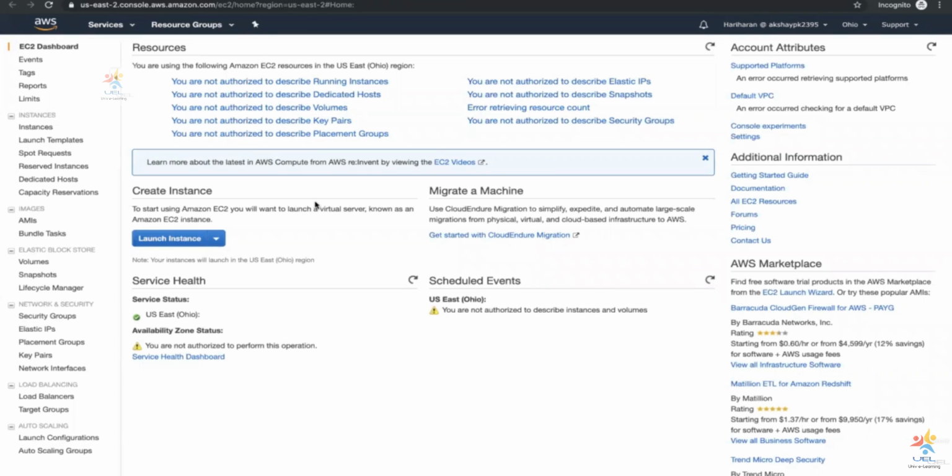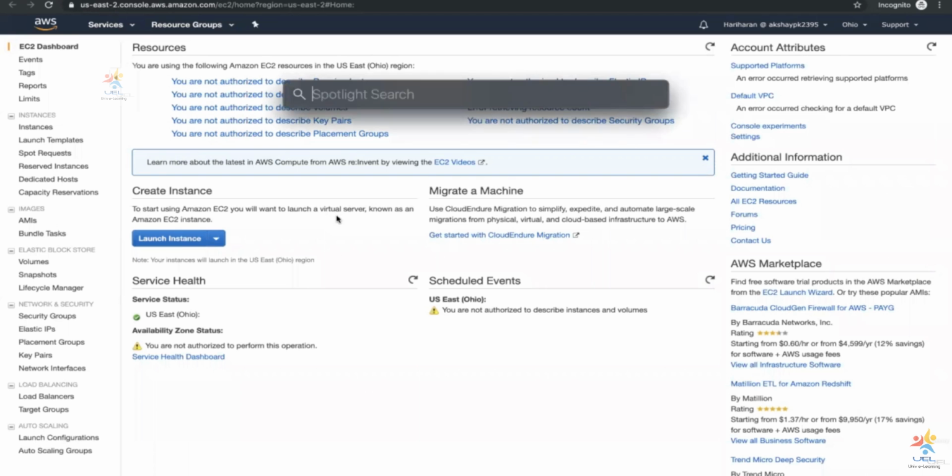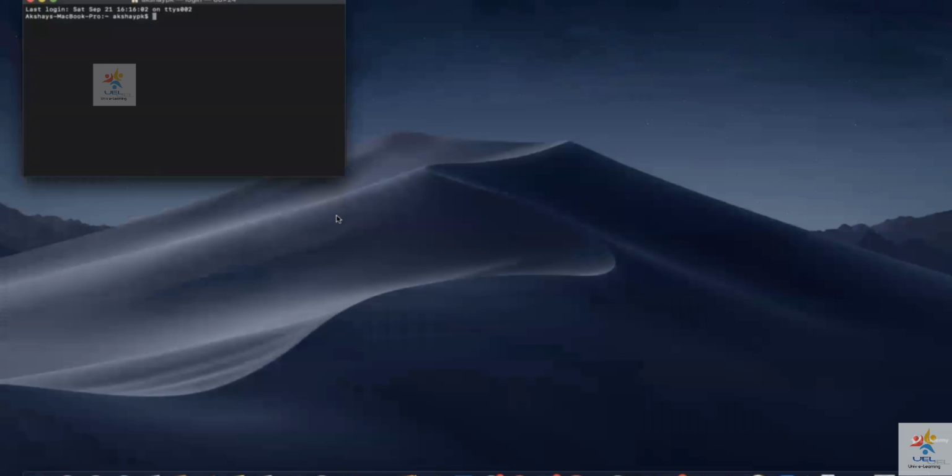Okay. And at the same time, Hariharan has been given programmatic access other than the management console access. So for management console access, he has logged in with the username and password. He has also changed his password after the first time that he signed in. But then for programmatic access, I'm going to go ahead and open terminal.